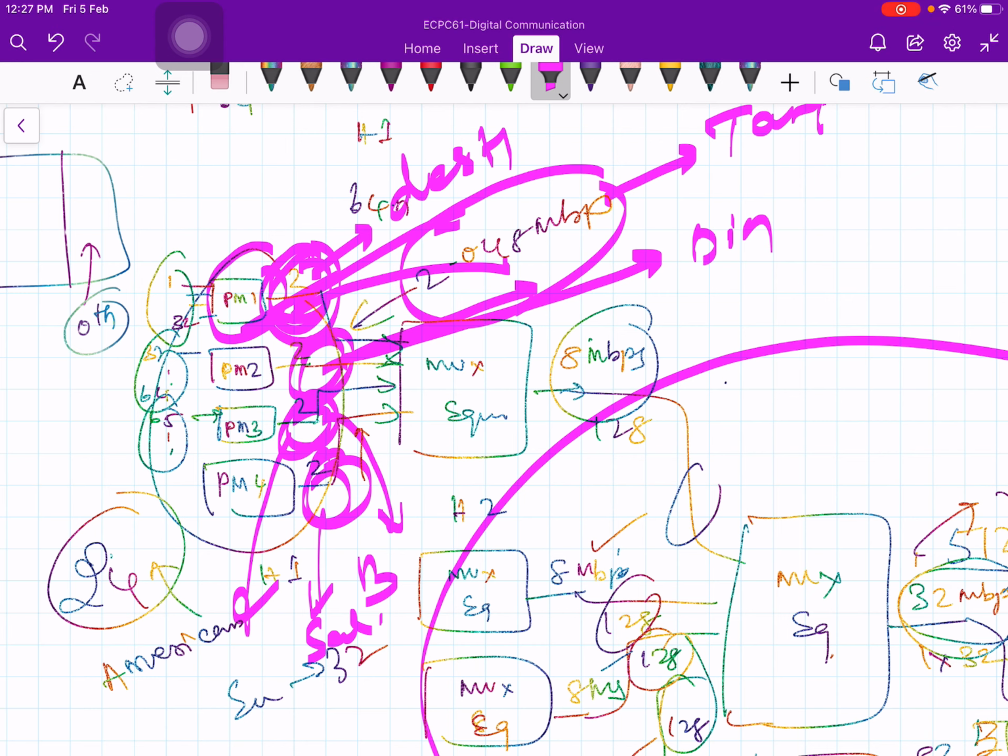So the 16th slot has the destination information, and the whole frame is destined to that particular location. The destination address is not for an individual slot, it is for the whole frame. Because we are not doing it on the individual level, we are doing this typically at the trunk level, like how the post office works.